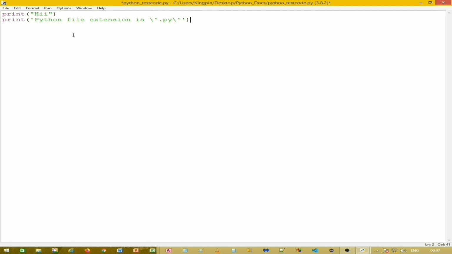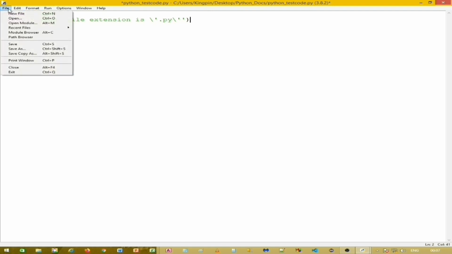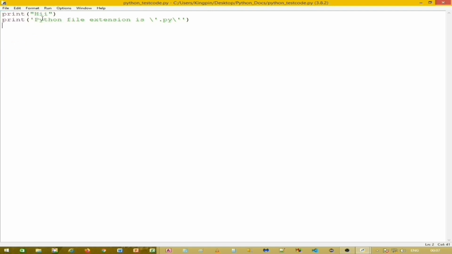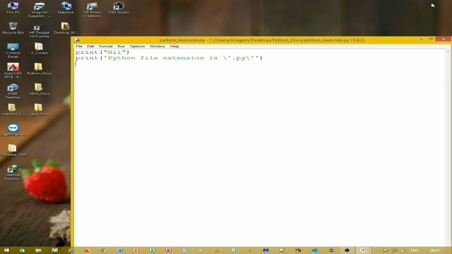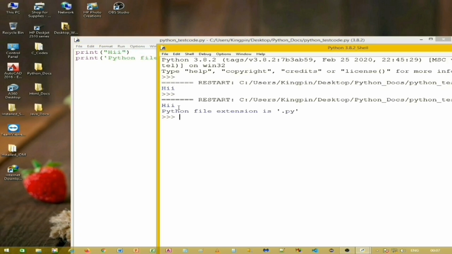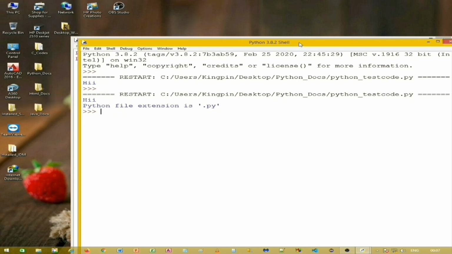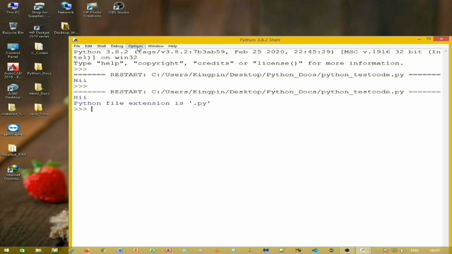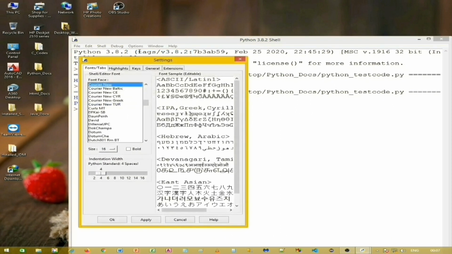Okay, now let us save this thing and run it once again. Wonderful. So you can see the output being displayed. So IDLE works fine. You can also see the Python version available over here.